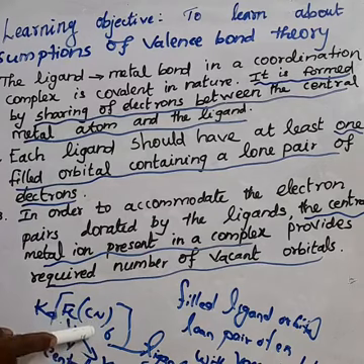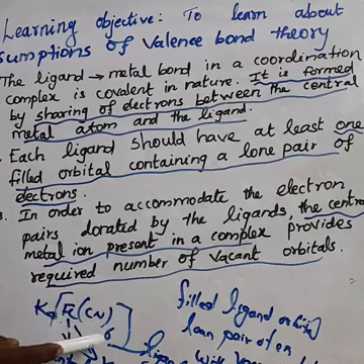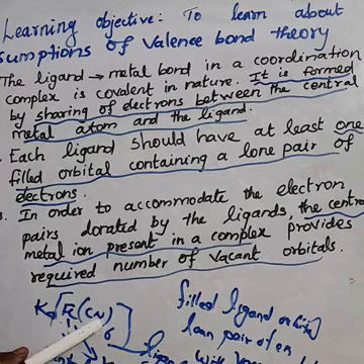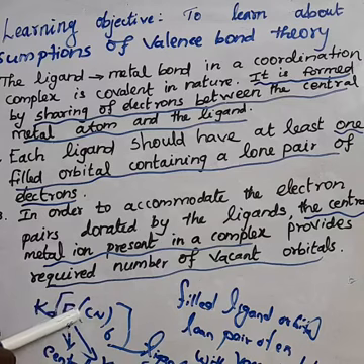Each ligand must have a filled orbital containing a lone pair of electrons. Next, the central metal ion present in the complex provides the required number of vacant orbitals.